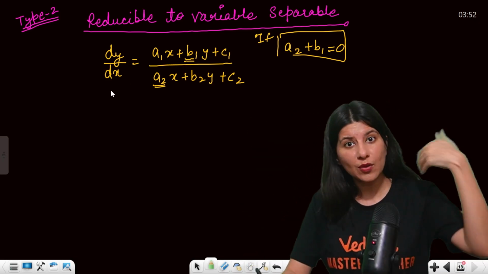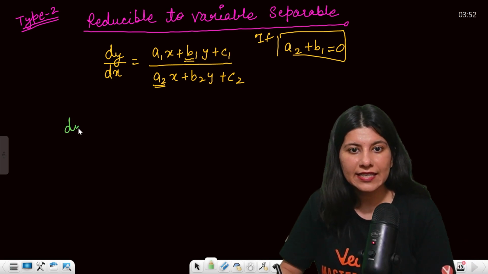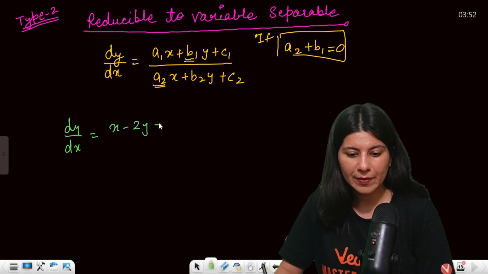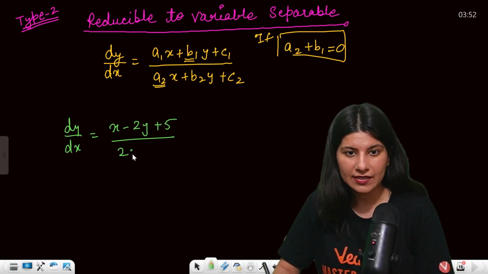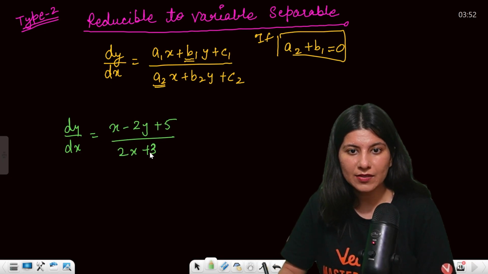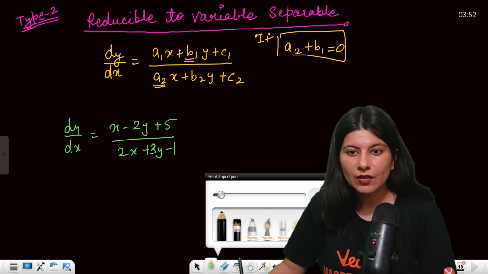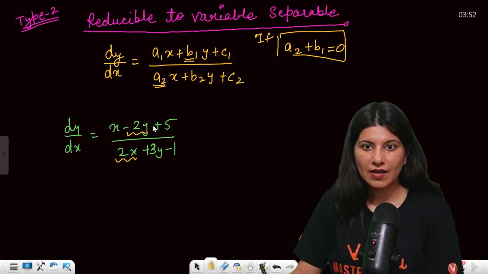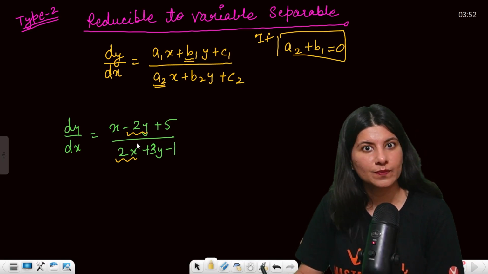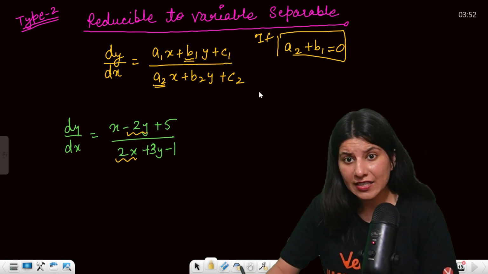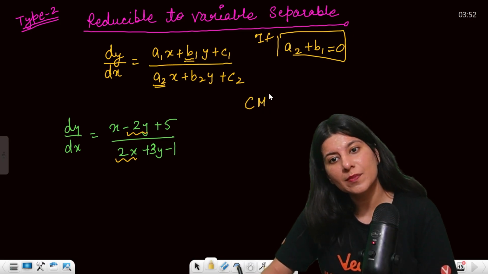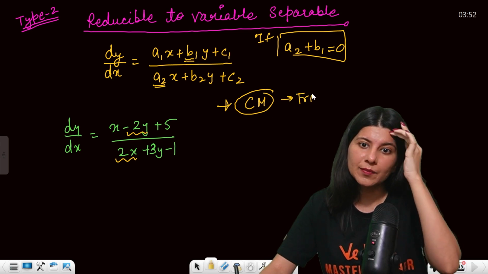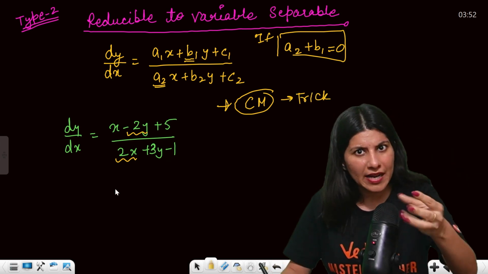Let me show you how to do it. See, dy by dx is equal to (x minus 2y plus 5) upon (2x plus 3y minus 1). This is a very specific case. Now can you see that minus 2y and plus 2x coefficients, minus 2 plus 2, are becoming 0. If this is happening, then what to do? Cross multiply. The trick is to cross multiply. So let's just cross multiply. I'll show you how to do it.